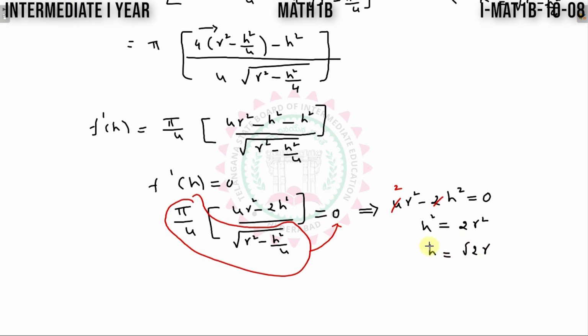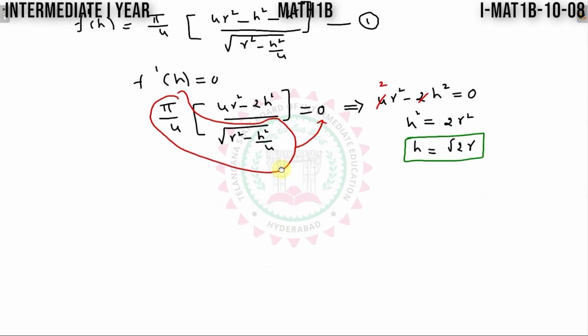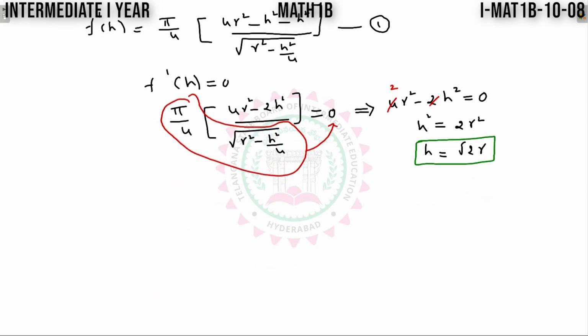So again, check at this point whether you get a maximum or minimum value. For that, again I have to differentiate this function with respect to h on both sides. So what I am getting here is f double dash h is equal to 5 by 4, which is constant, and using the u by v formula, the denominator as it is, write down r square minus h square by 4.